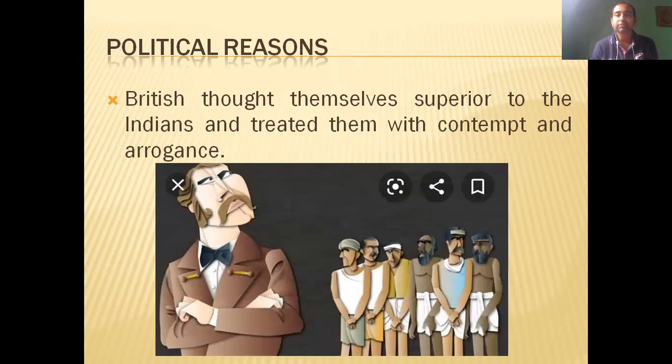The British thought themselves superior to the Indians and treated them with contempt and arrogance. That means the British always thought they were superior to the Indians, and they treated the Indians with arrogance and contempt. So it was not easy for the Indians to cope with the situation, and they were always in some fear.